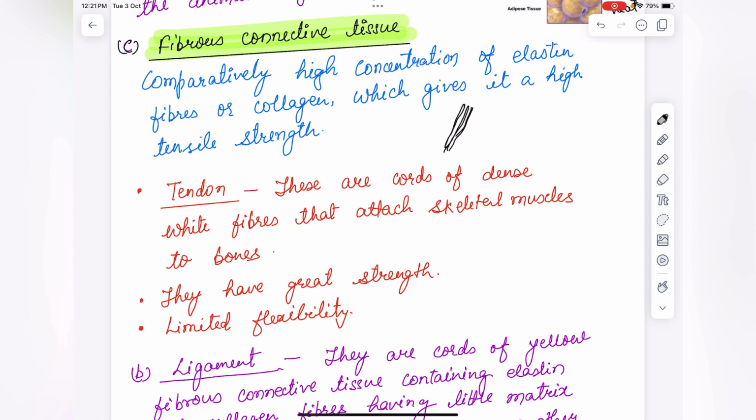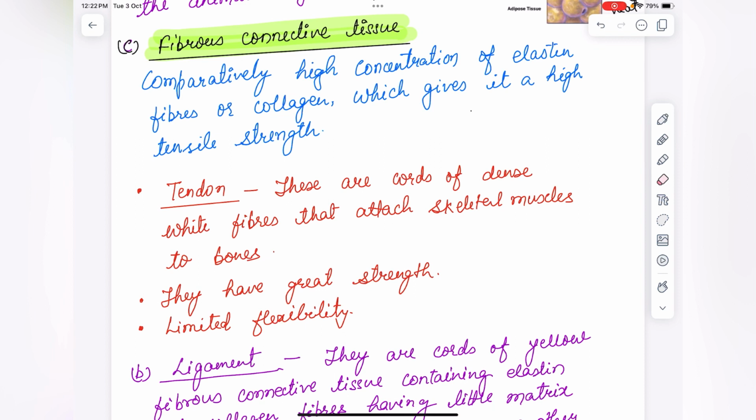This provides strength, structure, and support throughout your body. It has a comparatively higher concentration of elastin fiber and collagen fiber,